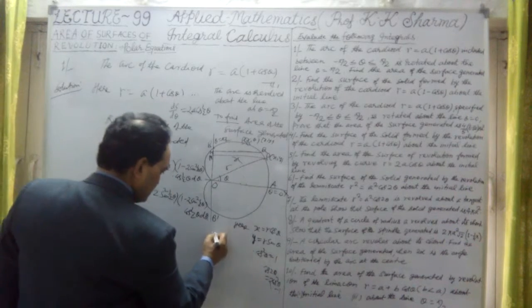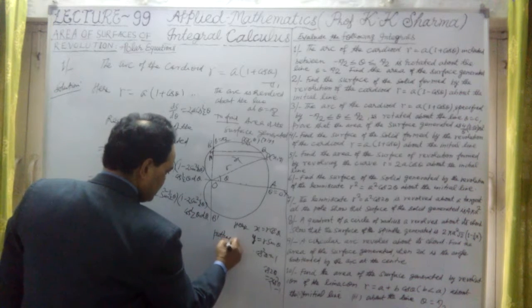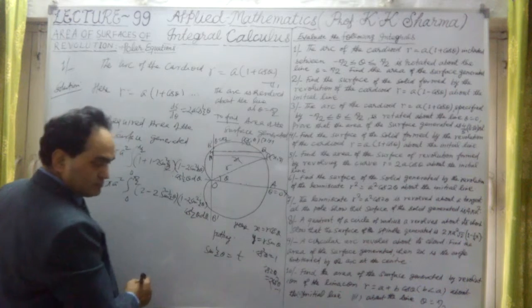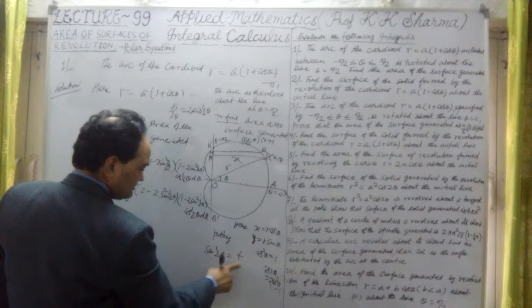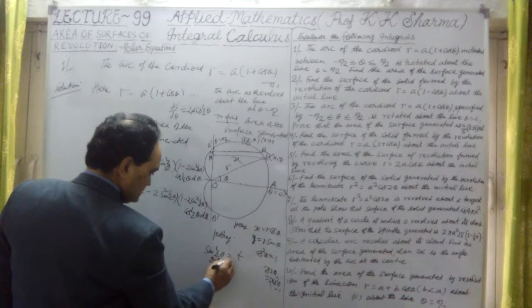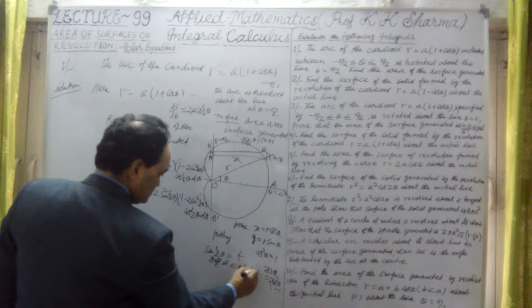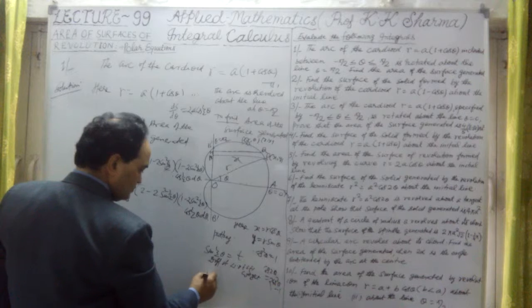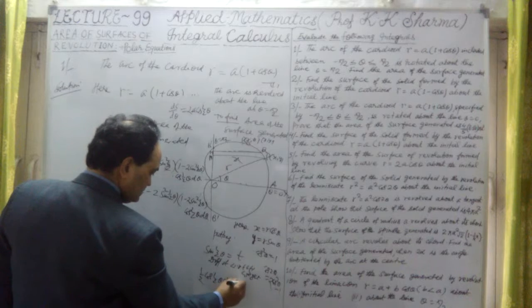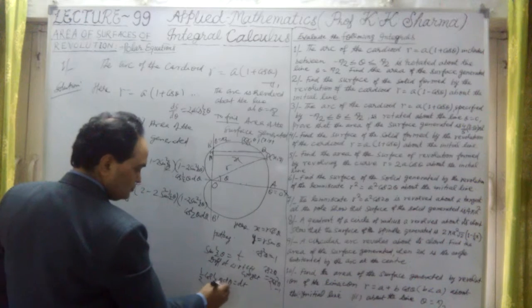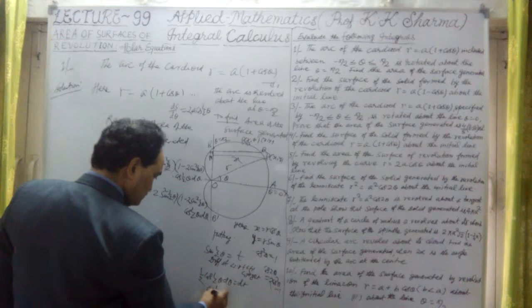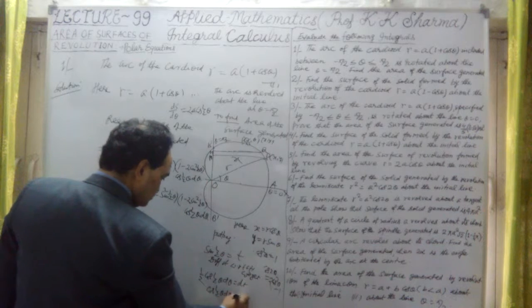Putting sine half theta equal to t, differentiating it with respect to theta, we get cos theta by 2 into 1 by 2 into d theta equal to dt, or cos theta by 2 d theta equal to 2 dt.